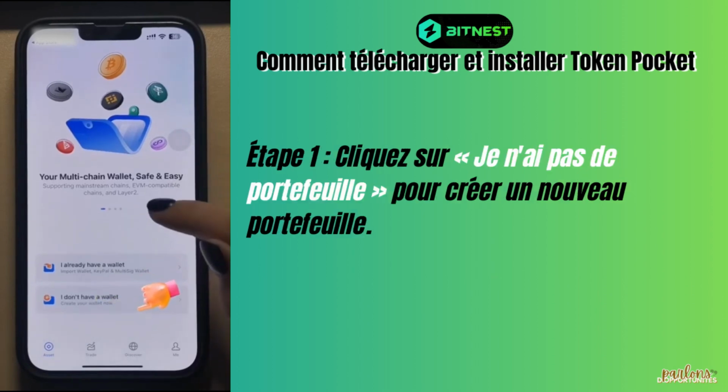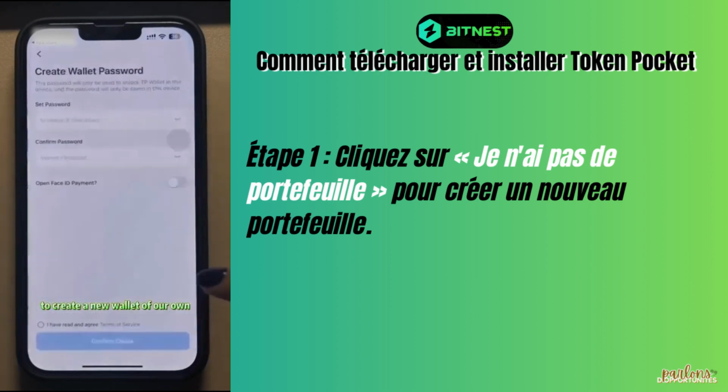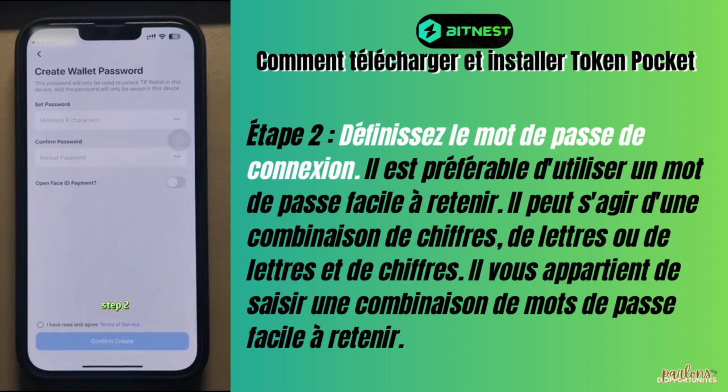So step 1, click I don't have a wallet to create a new wallet of our own. Step 2, set the login password. Here it is better to enter a password that is easy to remember. It can be a combination of numbers, letters, or letters and numbers.